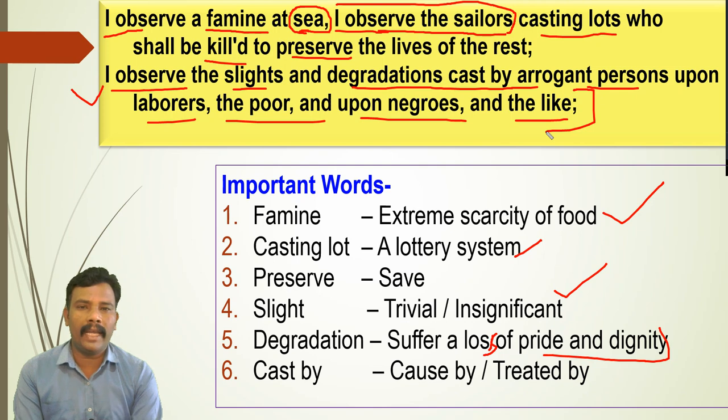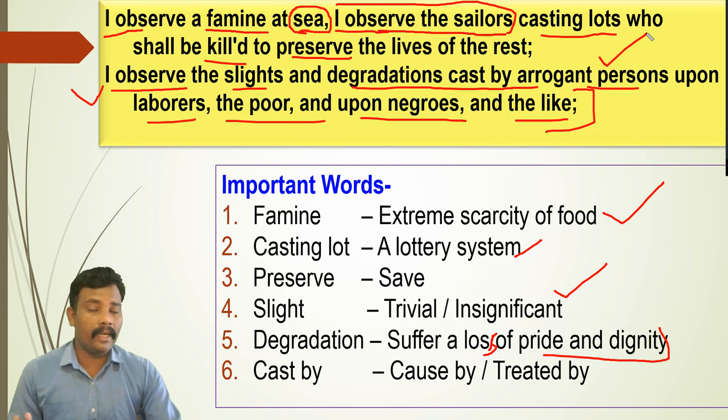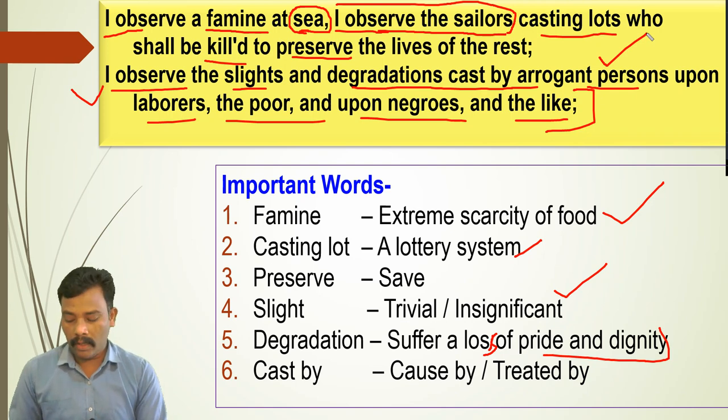And who are these people? They are degraded because they do not have dignity. They are not respected. They do not have any respect in society. And who is doing this? Arrogant persons are there in the society. So he may be talking about the system in the society, it may be creed, casteism, and then you can say black and white, that is races, related to races.